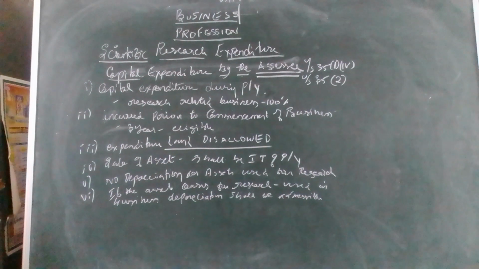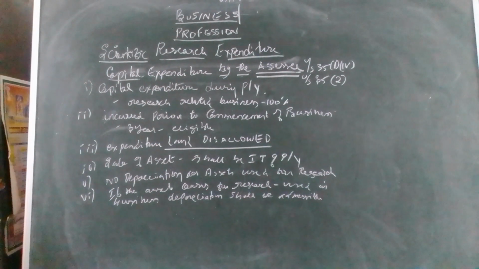Another one is if the expenditure is incurred during the pre-commencement period. I already explained pre-commencement period: if the expenditure is incurred prior to the commencement of the business and within 3 years, then we can claim it as an expense, though the research had not started at the time of incurring the expenses.